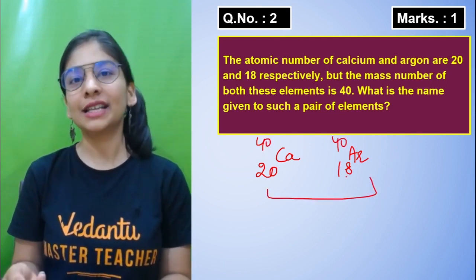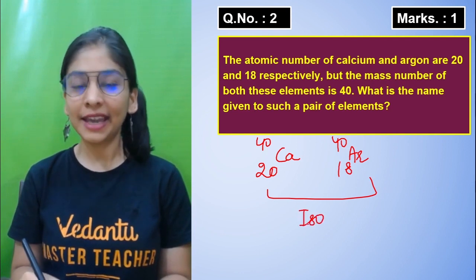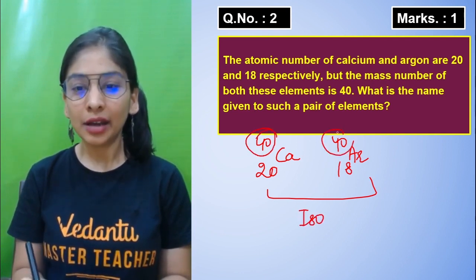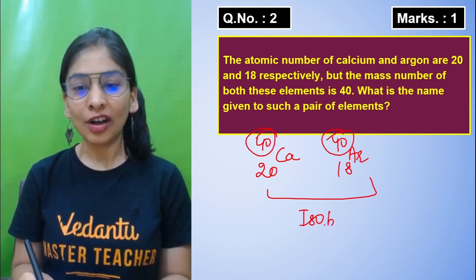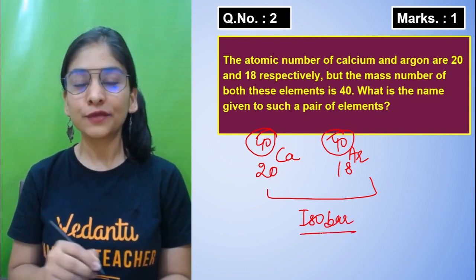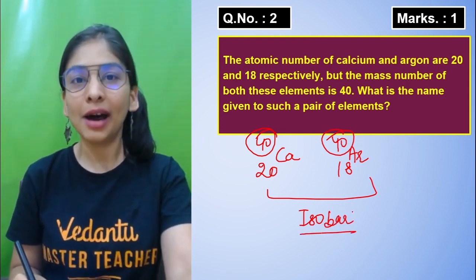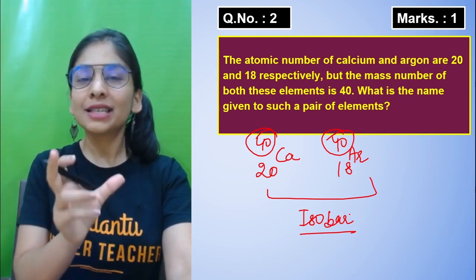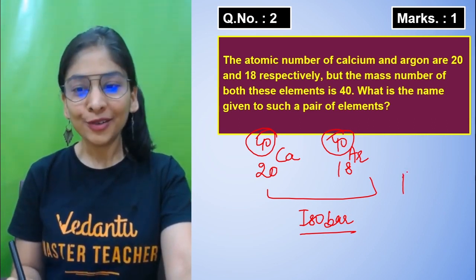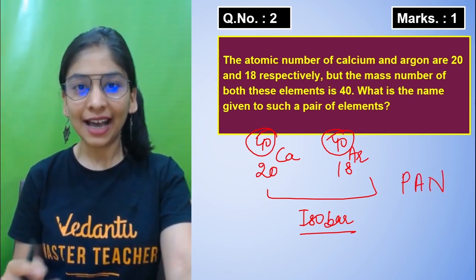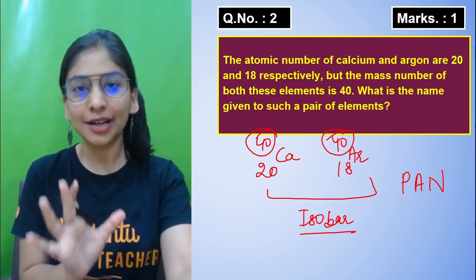This pair is called what? So students, iso means same. What is exactly the same here? Mass number. This is called isobar, because bar is for same mass number. So this is a pair of isobars, where the atomic number is different but the mass number is the same. I'm going to tell you a trick. I hope you have all seen or heard about PAN.